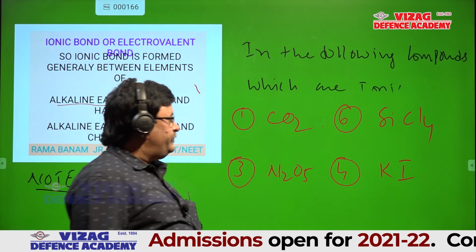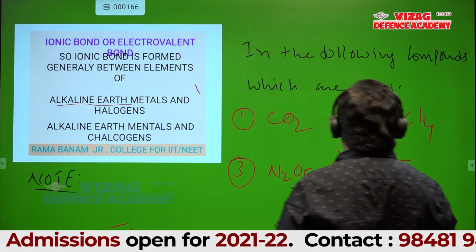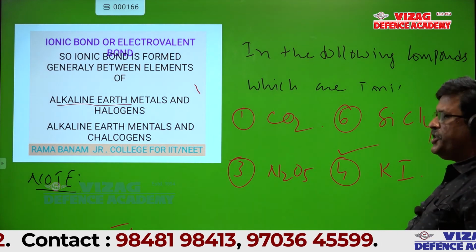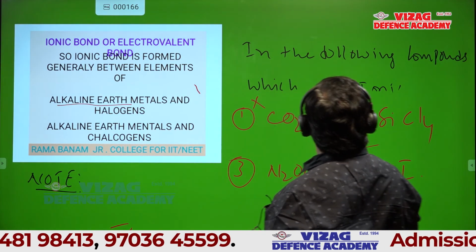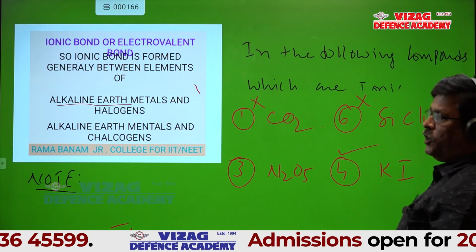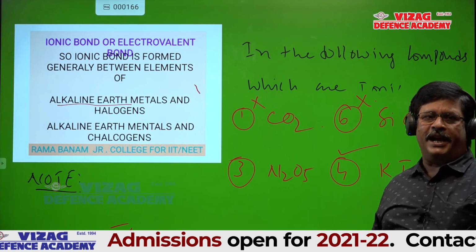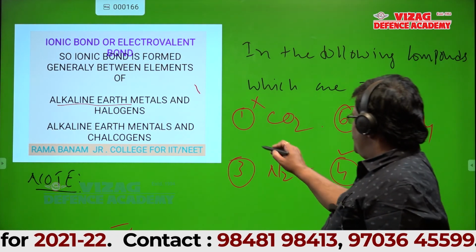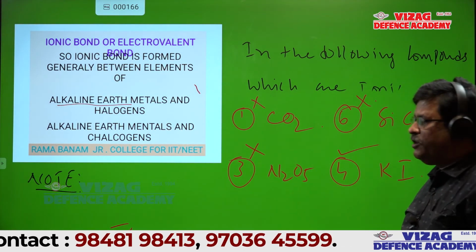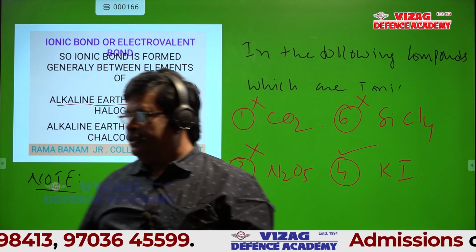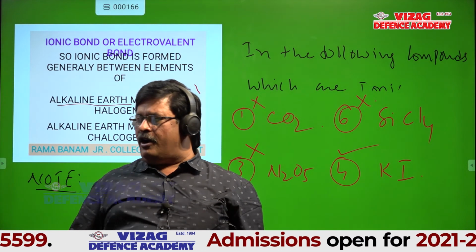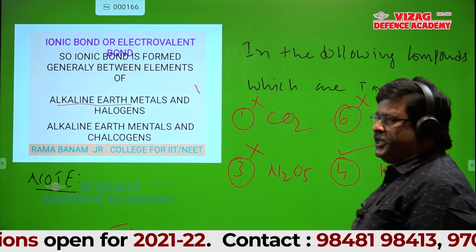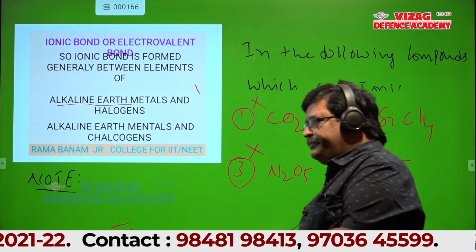Only KI, sir. Definitely KI is ionic. Carbon is a non-metal, so CO2 is not ionic. Silicon is a non-metal, a fourth group element that never forms ionic compounds. Silicon tetrachloride is covalent. Nitrogen is a non-metal, oxygen is a non-metal, so N2O5 is also covalent. So 1, 2, 3 are not ionic. Only KI is ionic. The fourth option is right. Is it okay, students?